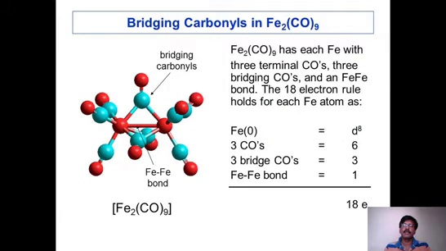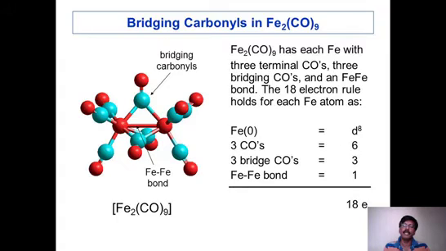So each iron, we can see how 18 electron rule is completed. Because iron is 26, so altogether in zero oxidation state means 8 totally, 2 electrons in 4s orbital, 6 electrons in d orbital, together they come back to d only.